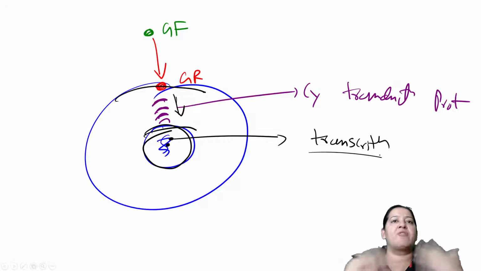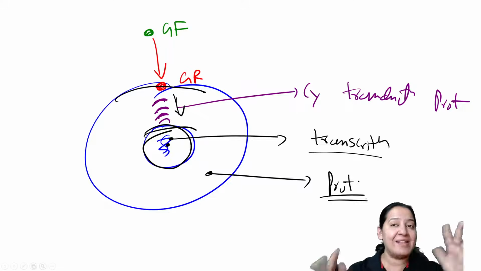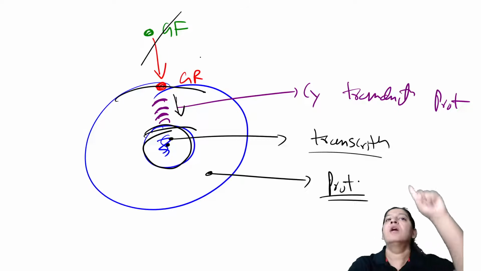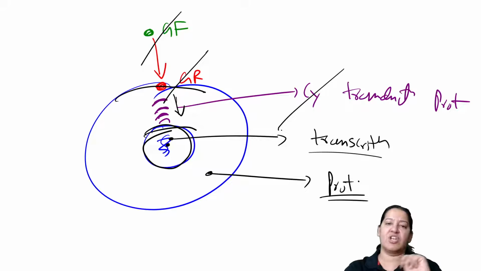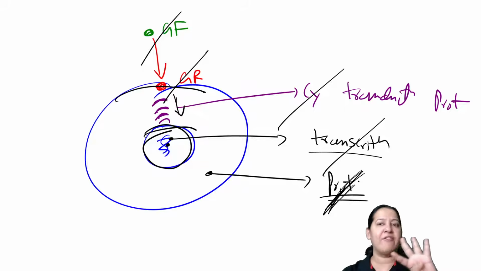And due to transcription and translation, in the last step, the proteins are formed. These are cell cycle regulating proteins. So see, the 5 steps are in front of you: growth factor, growth receptor, cytoplasmic transduction protein, the genes involved in transcription, and the cell cycle regulating proteins.